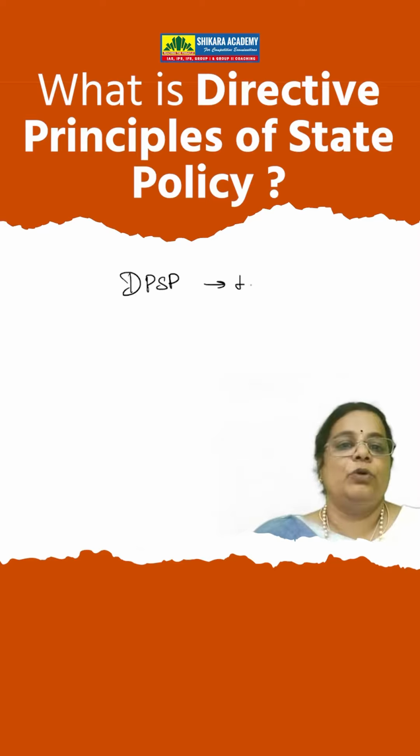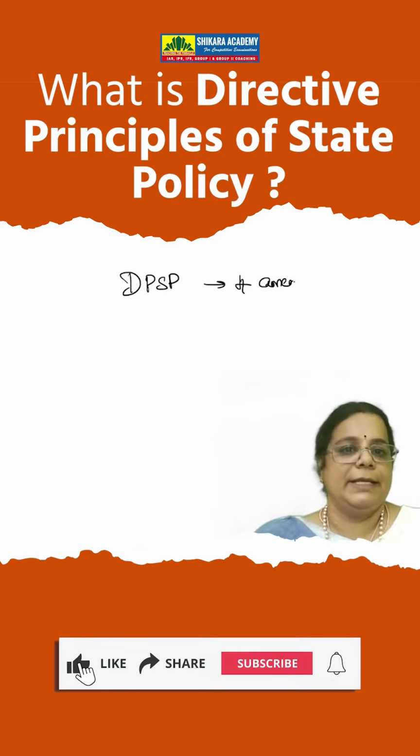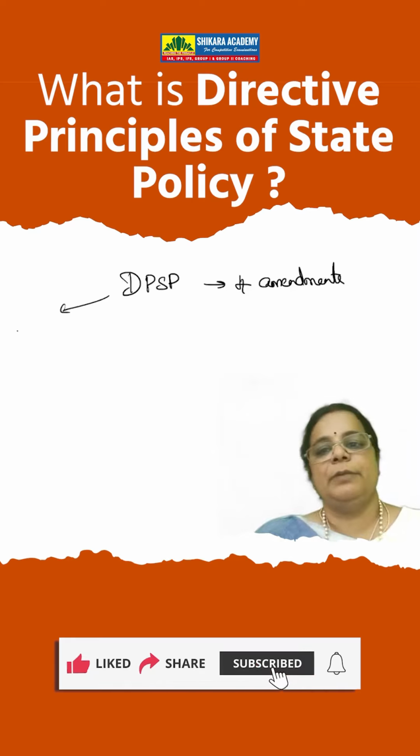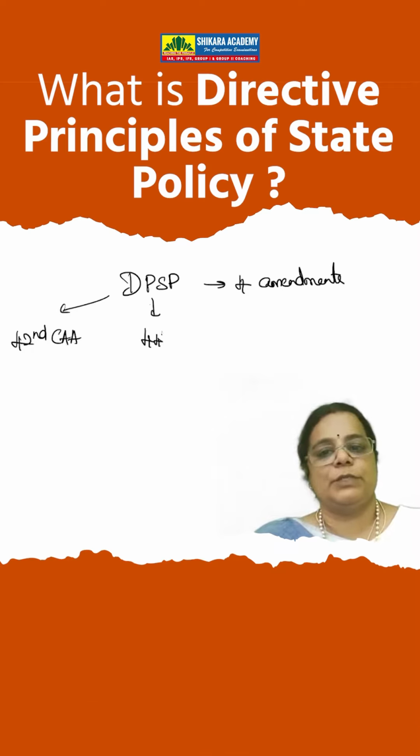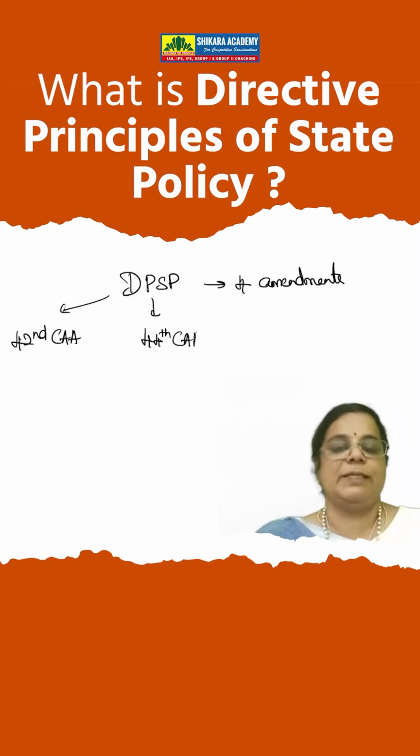DPSPs have had 4 amendments till date. The first amendment was the 42nd Constitutional Amendment, followed by the 44th Constitutional Amendment. Whenever you're reading DPSPs, please ensure that you make a separate note of all this.